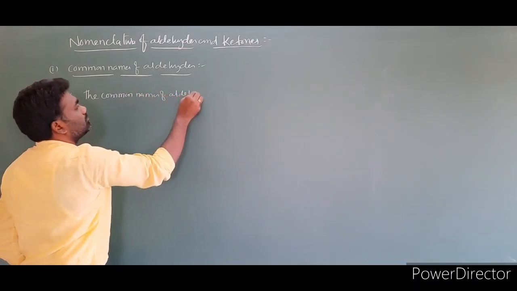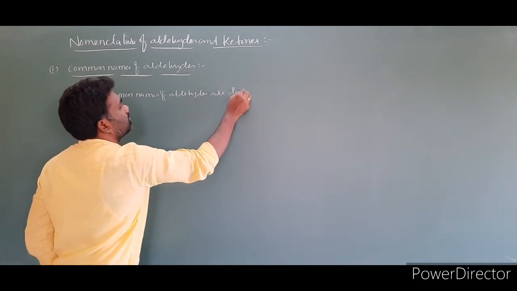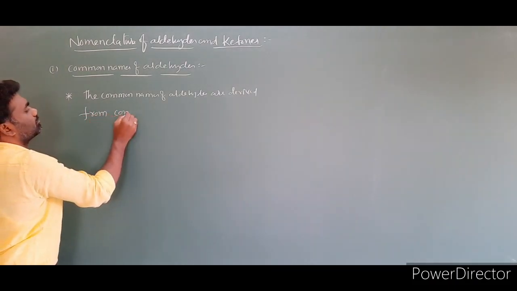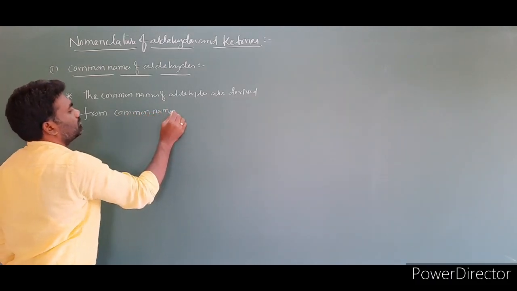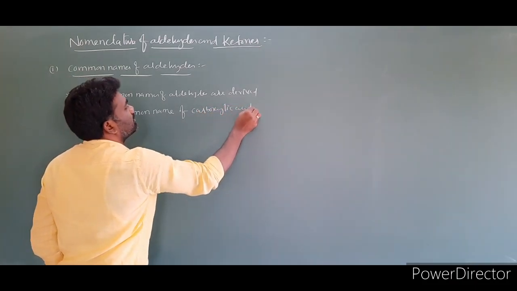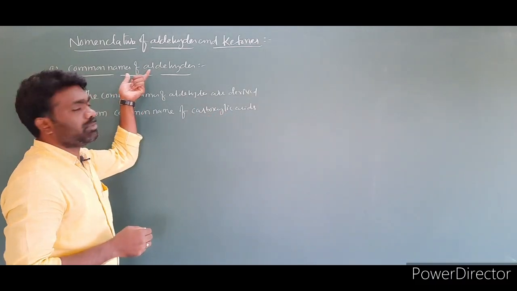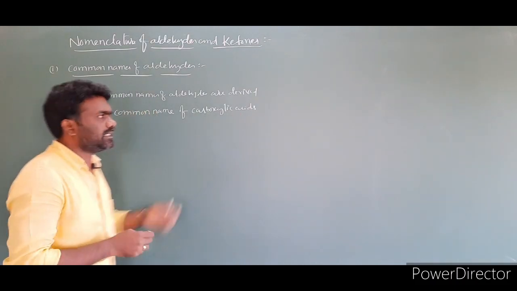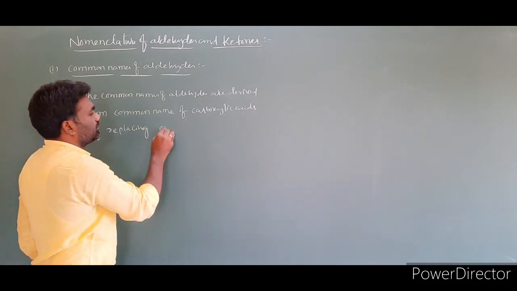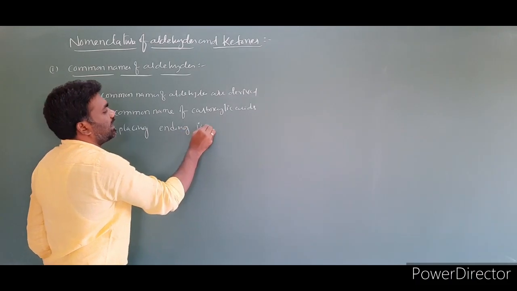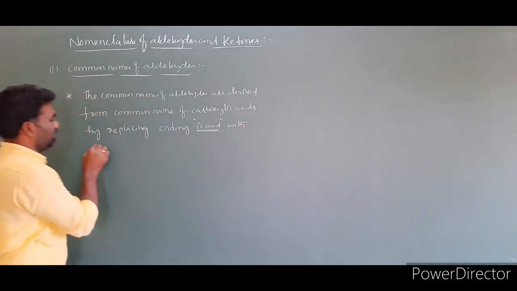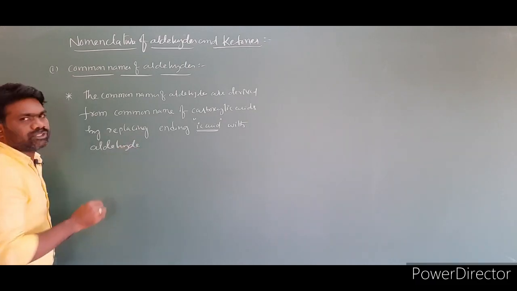The common names of aldehydes are derived from common names of carboxylic acids by replacing the ending ic acid with aldehyde. So this is the first rule we have to follow.